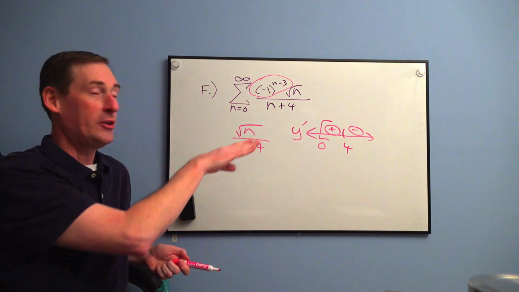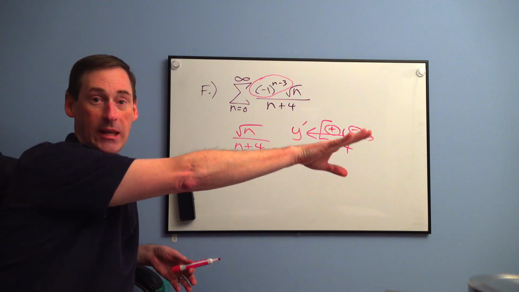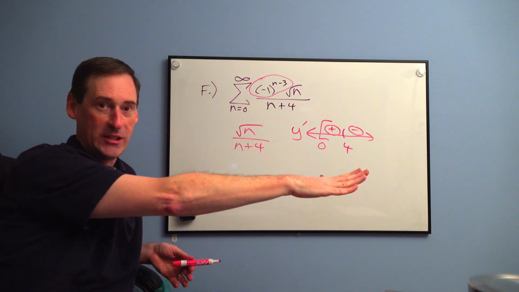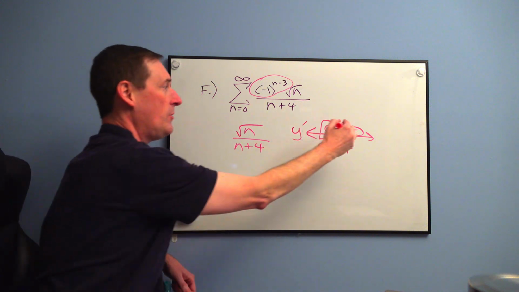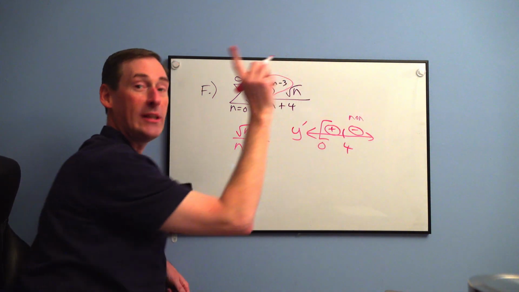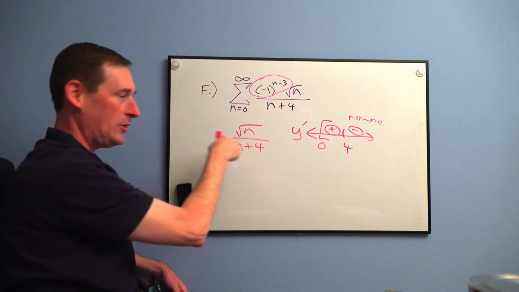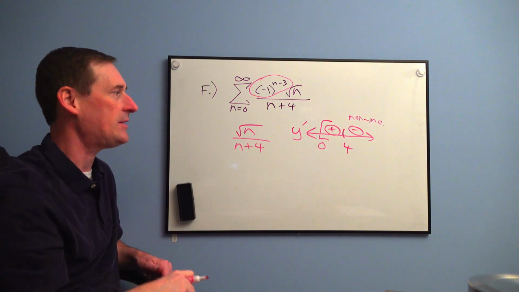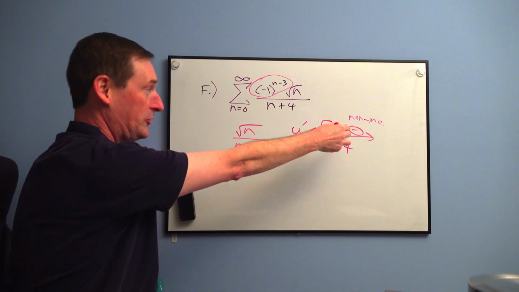No. What you learn in college is that all that matters is that eventually the terms start decreasing, or at least stay the same, which would be non-increasing. Okay? So non-increasing eventually, even if not at first, is totally fine. You are allowed to use the alternating series test. So in college, they'll actually make you do a first derivative test to prove that it eventually is decreasing.